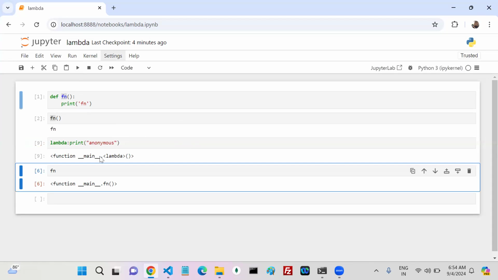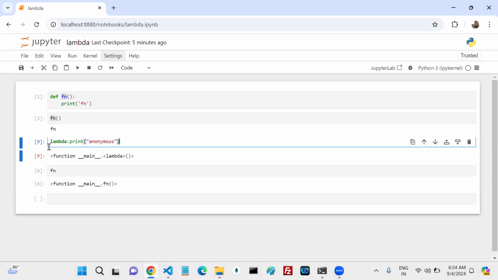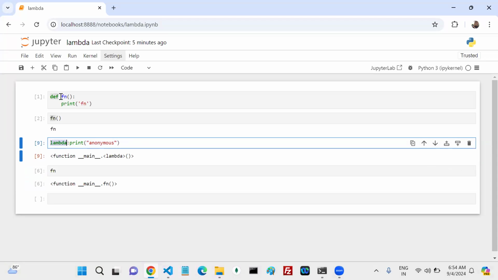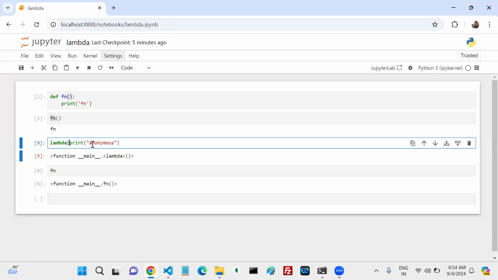Yes or no? So in Python, if you want to create an anonymous function, what is the syntax? The syntax is this one or not? Can you see this syntax? Okay, you can compare both. Here def, and here is what? Named functions use def. Here the keyword is lambda. For a named function, the name is required. For an anonymous function, the name is not required. So remove it. Is the representation required or not required? Okay, syntactically the representation is not required.